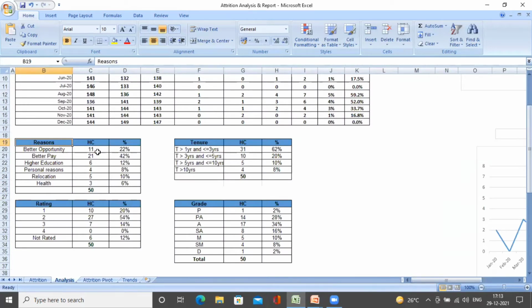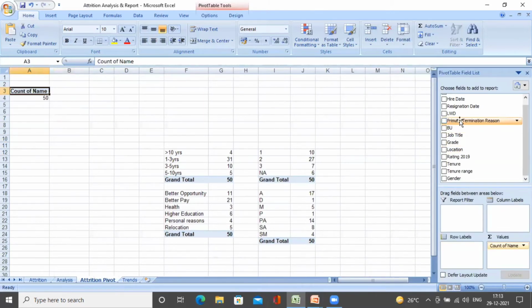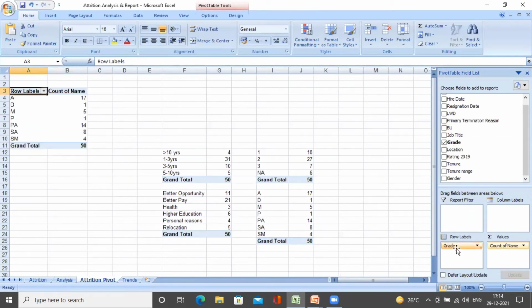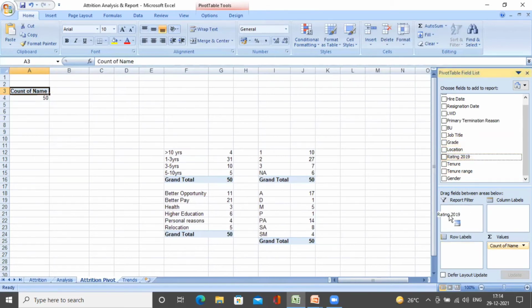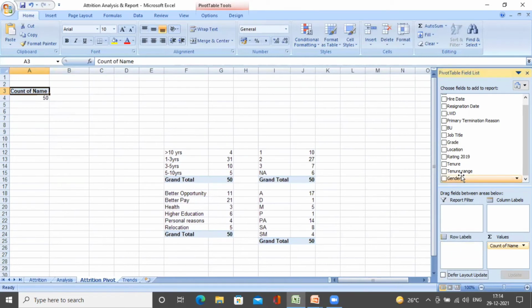As we have discussed earlier as well, it is important for us to show the numbers in percentages. So for better opportunity, what is the percentage? It is 11 by 50, which arrives at 22%. Similarly, we are going to see the trends in terms of tenure, grade, and rating as well. It is simple. I just put the grade here and I can see the trend. I'll just copy and paste. Similarly, I will look at rating, and I will see the percentages very easily reflected.